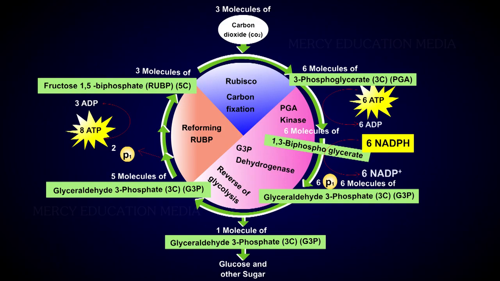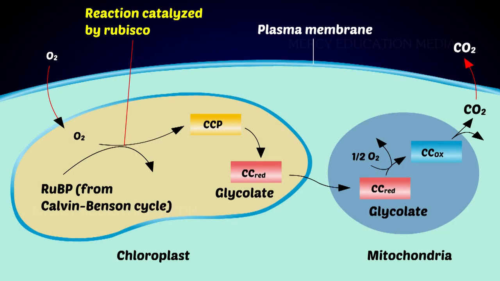Photorespiration is also known as the photosynthetic carbon oxidation cycle or C2 cycle. Under conditions of high light and limited carbon dioxide supply, photorespiration protects the plants from photooxidative damage.